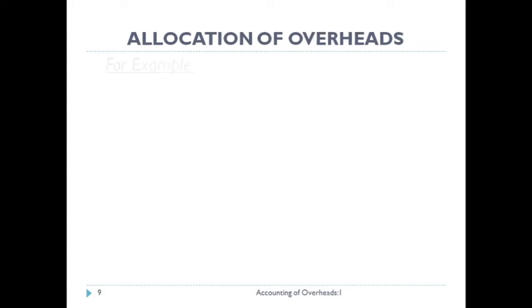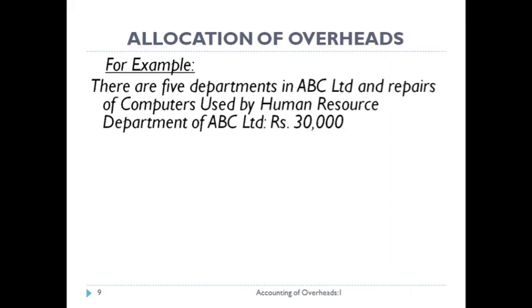Now, next we will understand with some examples. The example is there are 5 departments in ABC Limited and repair of computers used by human resource department of ABC Limited is rupees 30,000. This question explains that ABC Limited is having 5 departments. There is a repair of computers done by HR department. The amount of overhead, meaning the amount of repair, is rupees 30,000.